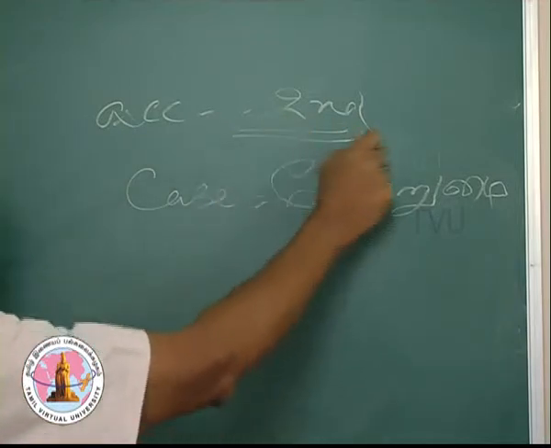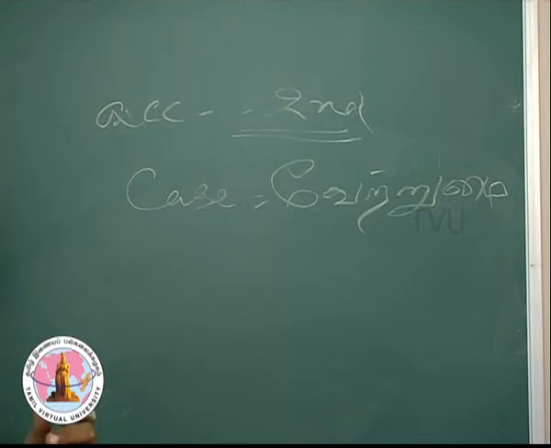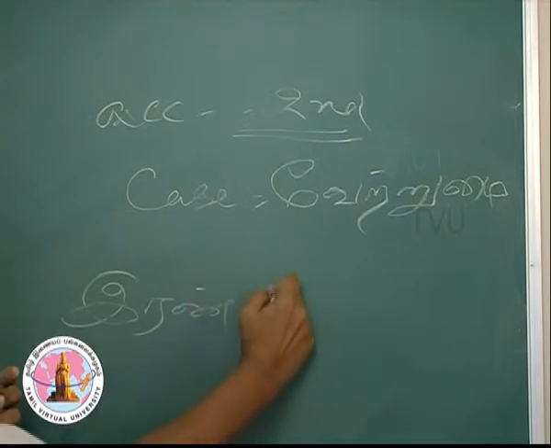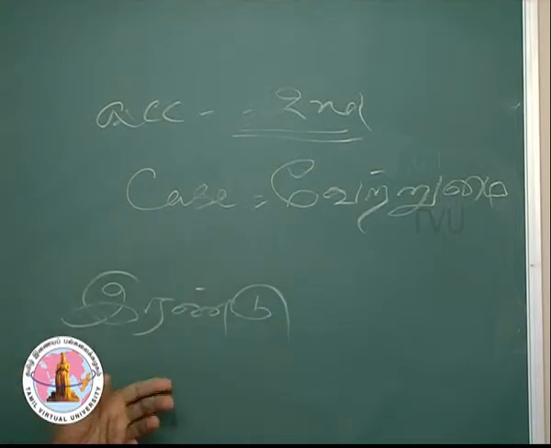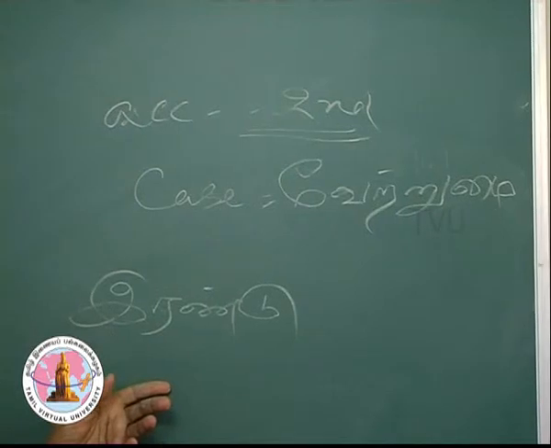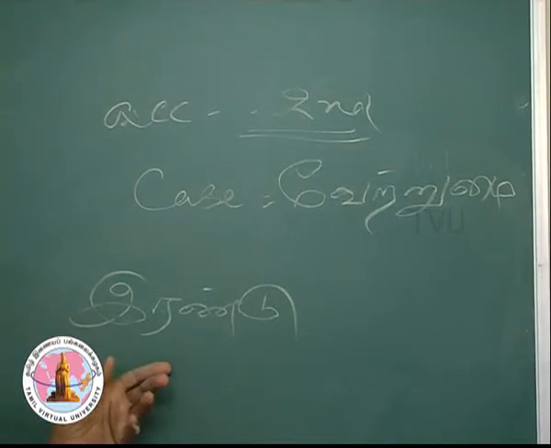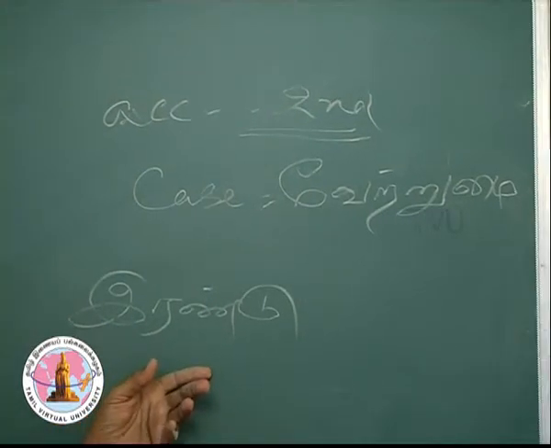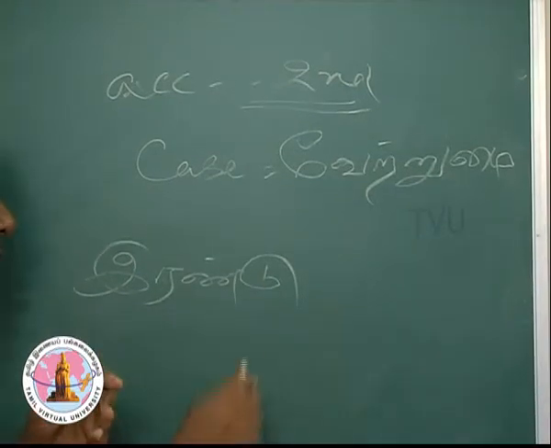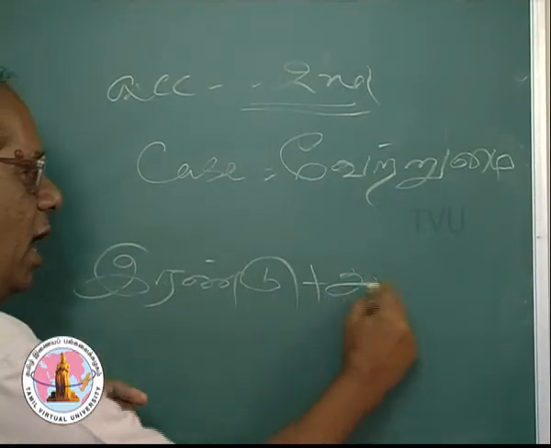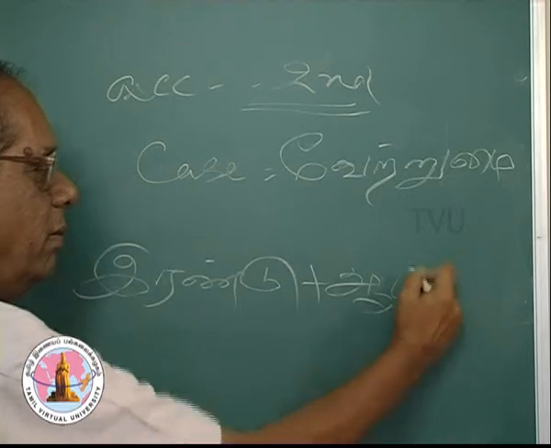Second is an adjectival form, a numerical adjective. Irandu is a number. When you want to make it a numerical adjective, you add am.